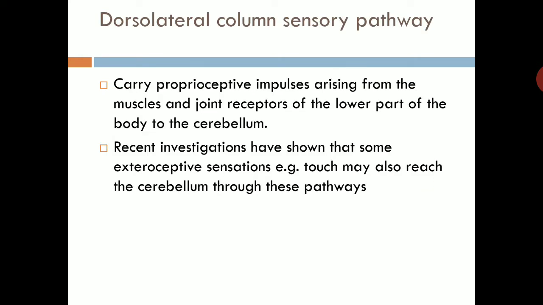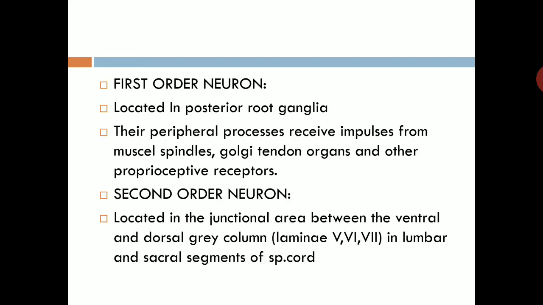Third group of sensory pathway is dorsolateral column sensory pathway. Now this pathway carry proprioceptive impulses arising from muscle joint receptor of lower part of the body to the cerebellum. So this tract terminated in cerebellum, not in the cerebral cortex. Recent investigation have shown that some exteroceptive sensation like touch may also reach the cerebellum through this pathway.